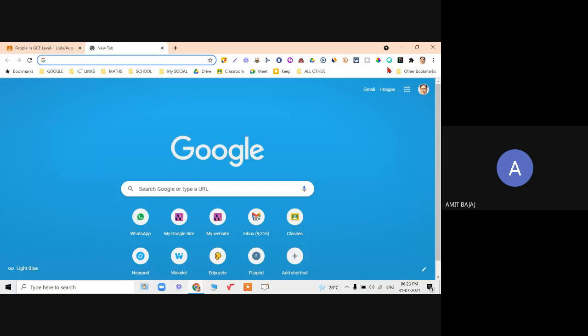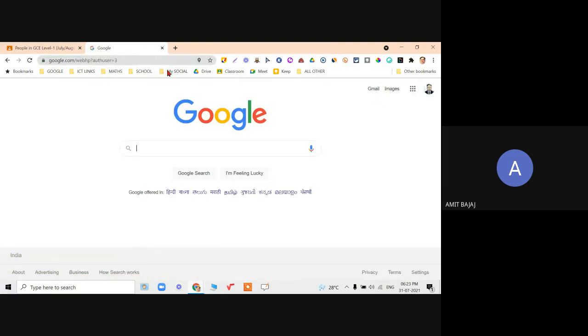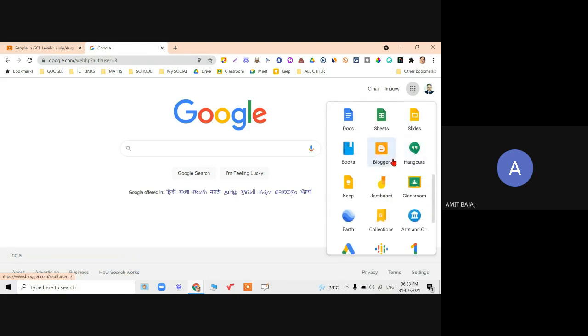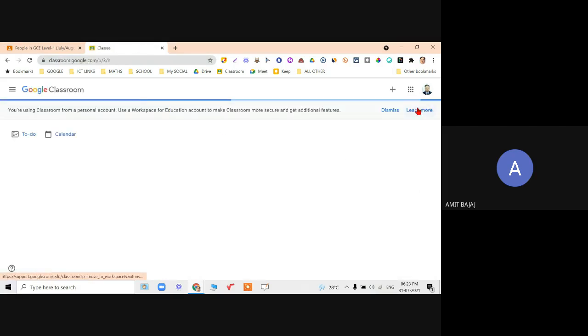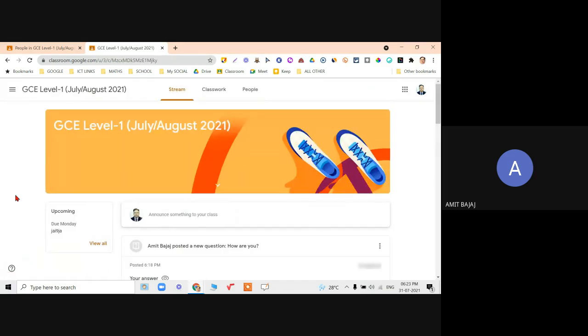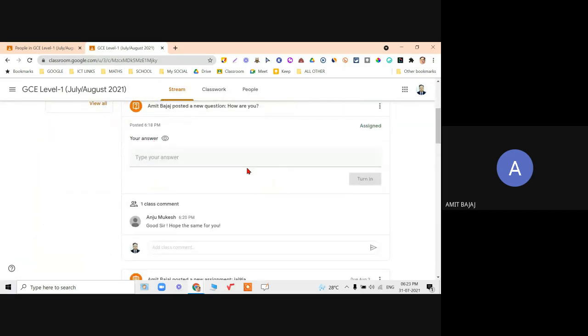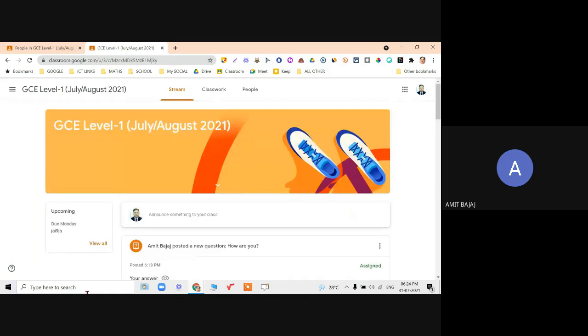So let me quickly go to this particular account and open the classroom, जिसमें मैं भी एज अ स्टूडेंट हूं, जैसे आप एडिड हैं इस क्लास में. फॉर अ डेमोन्स्ट्रेशन पर्पस I have added myself also. So when I click on this GCE level 1, check it out. This is a student view. ये question मैंने पूछा था. Your answer, I simply type it over here and turn in. When I click on turn in, it will be visible to me as a teacher.